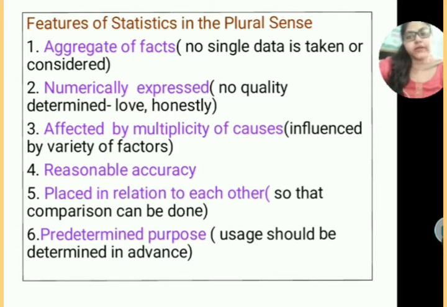Next one is affected by multiplicity of causes. That means the data will be influenced by a variety of factors. How? For example, if a student is learning 2 hours each day and then he is scoring 50 out of 50 marks. But after some time, if we judge it, we have to conclude how he has contributed those 2 hours. If he is sitting 2 hours continuously without any disturbance and taking the help of notes, etc., then he will be able to achieve good marks.